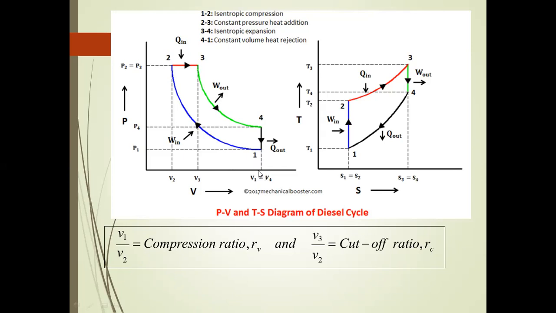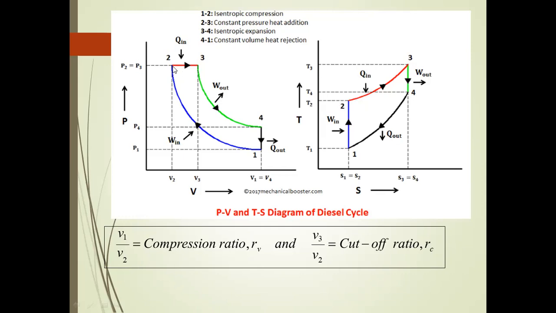The piston moves from bottom dead center to top dead center, and the air is compressed. The temperature and pressure increase from P1 to P2 in process 1 to 2. The next process is 2 to 3, the heat supplied process, that is, the heat addition process. It is a constant pressure process, so P2 is equal to P3. In the TS diagram, the temperature increases from T2 to T3 during the heat supplied process.